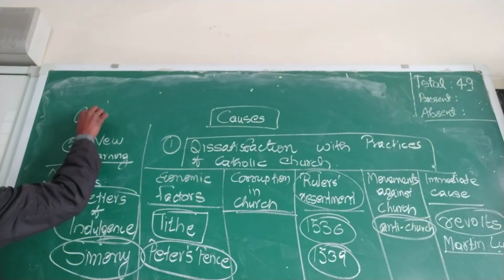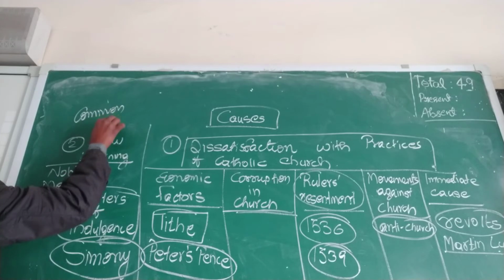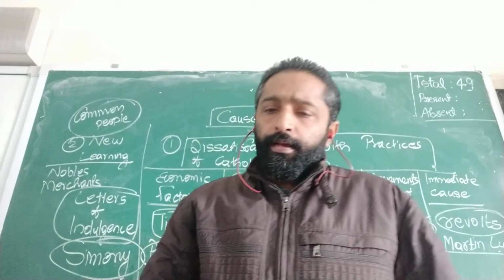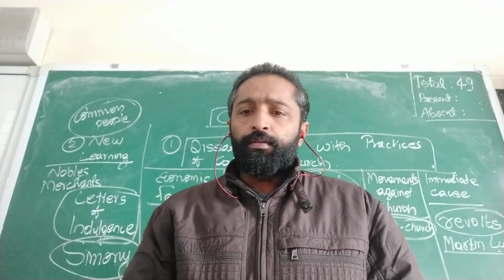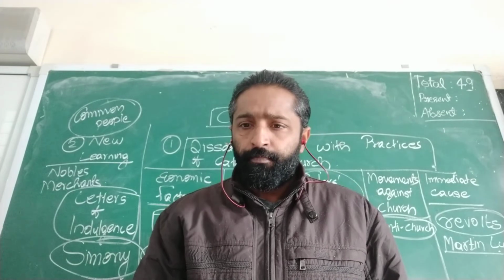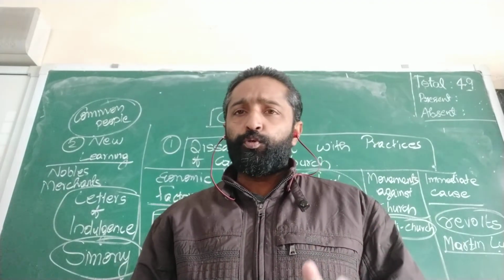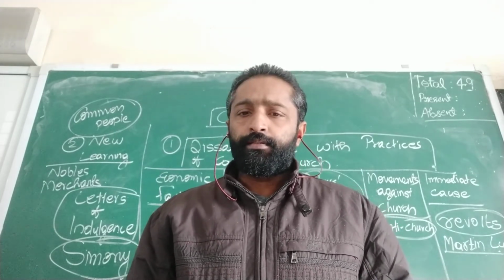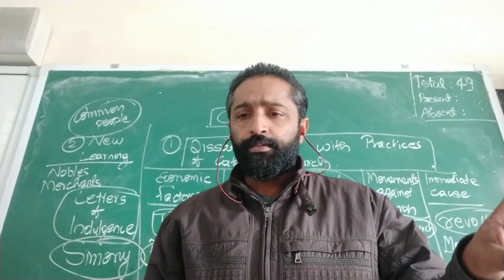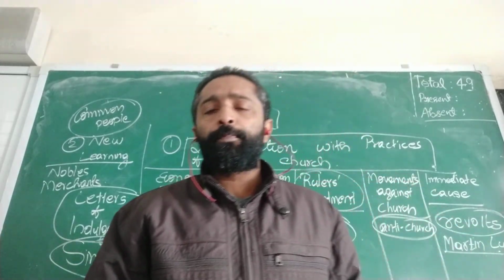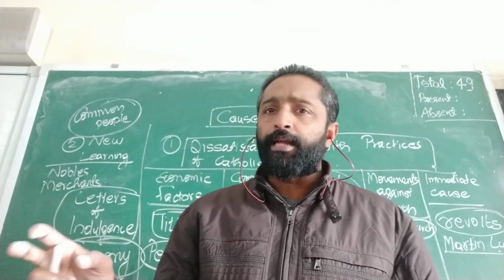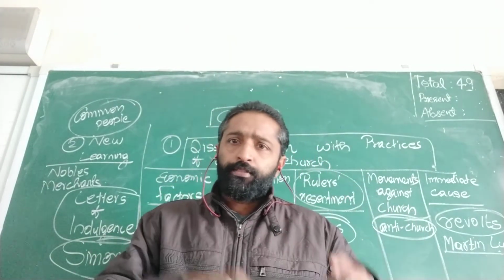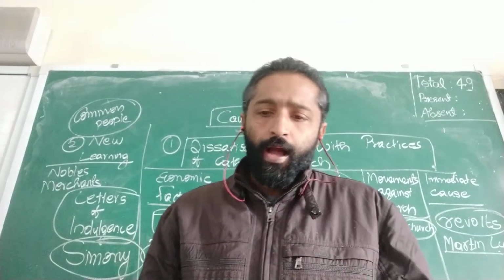And what happened to the common people? The common people were not happy with the church because the church collected taxes from them, and they wanted a change of attitude. That led to the growth of secular ideas. So the nobles and merchants were jealous of the wealth of the church, and the common people were not happy because the church was collecting tax from them. That created a change in their attitude and led to the growth of secular ideas.